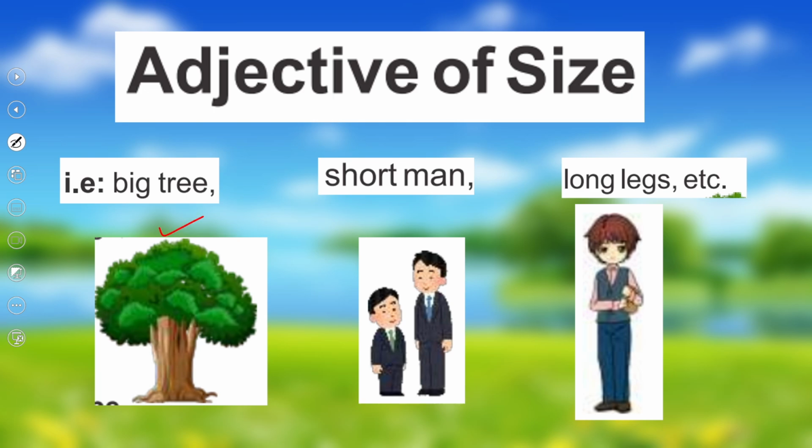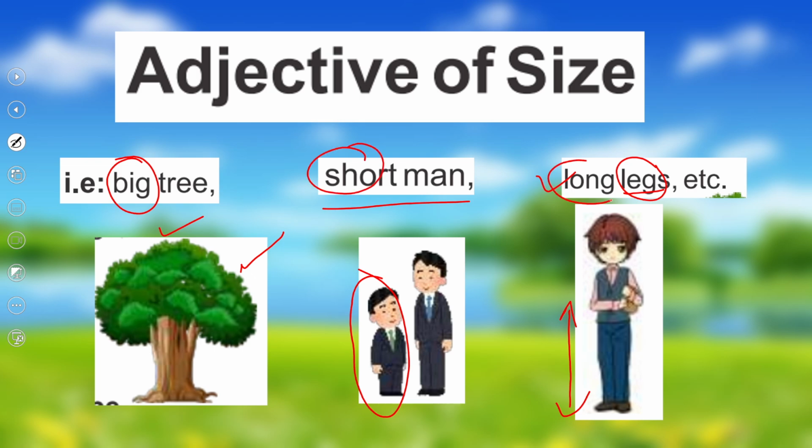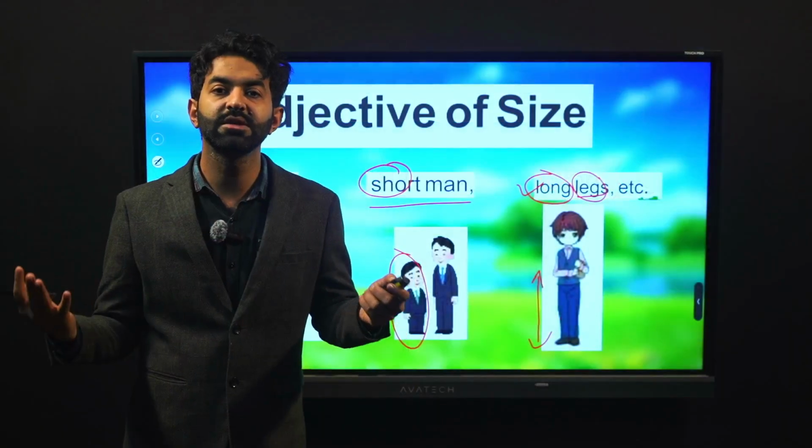Big tree, short man, long legs. How are the legs? They are long. Yes. How is the man? This man is short. The tree is big. So big, short, long, large, all these are adjectives of size.